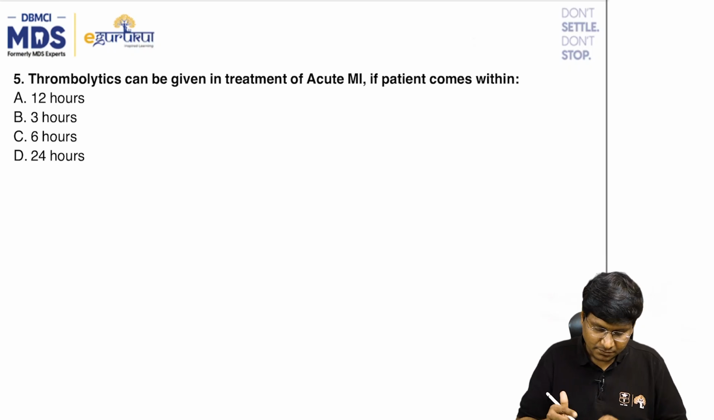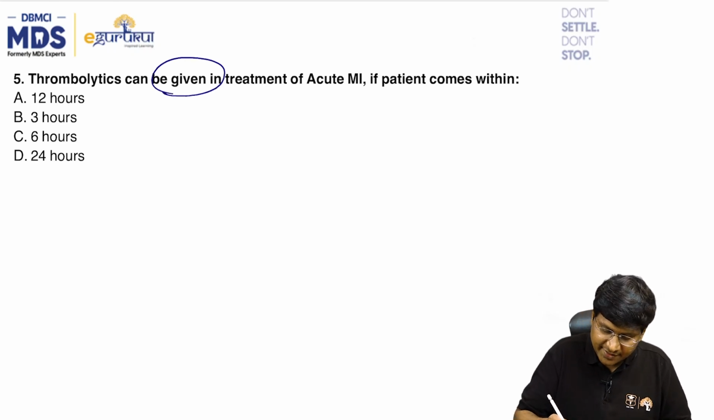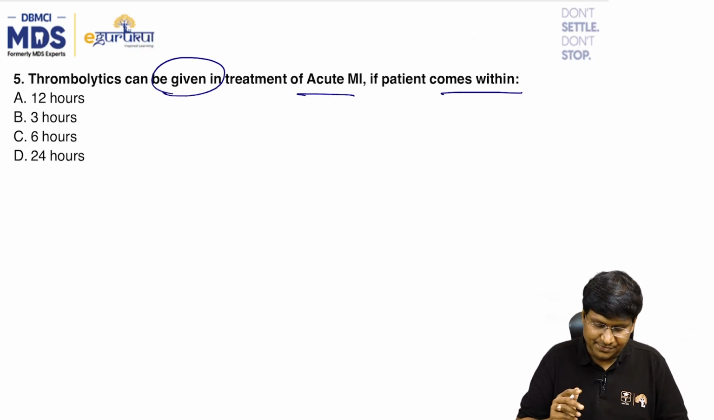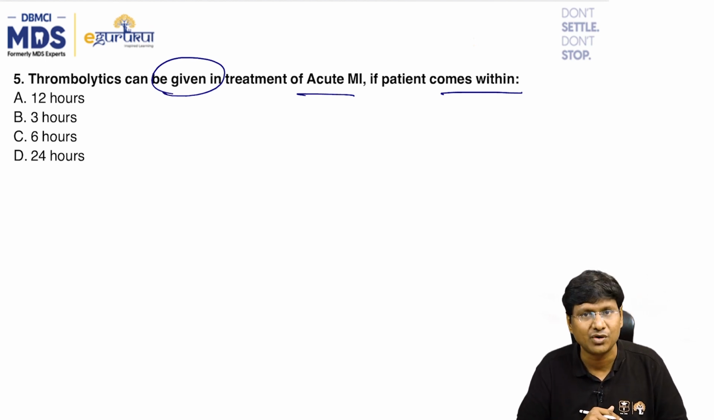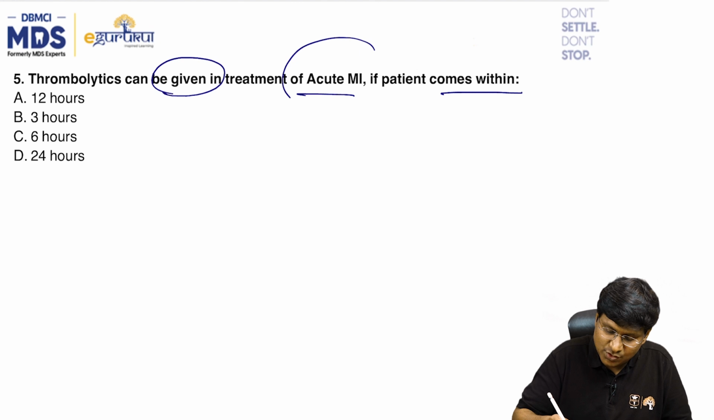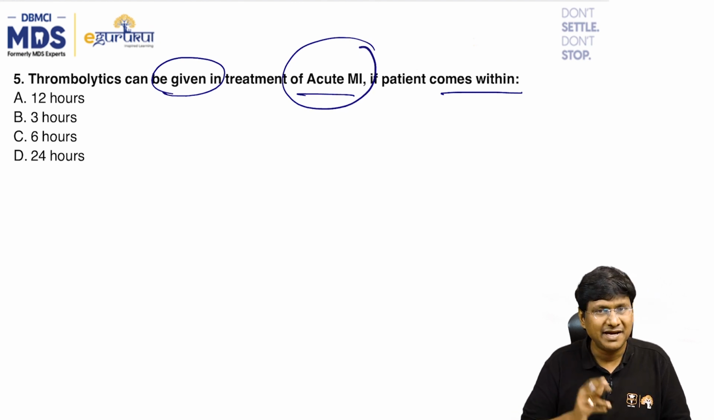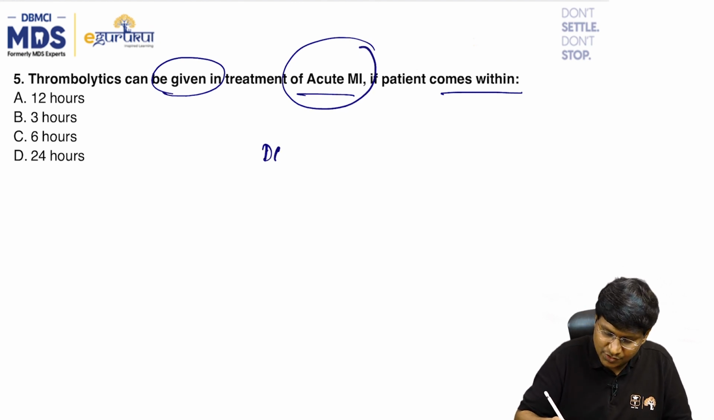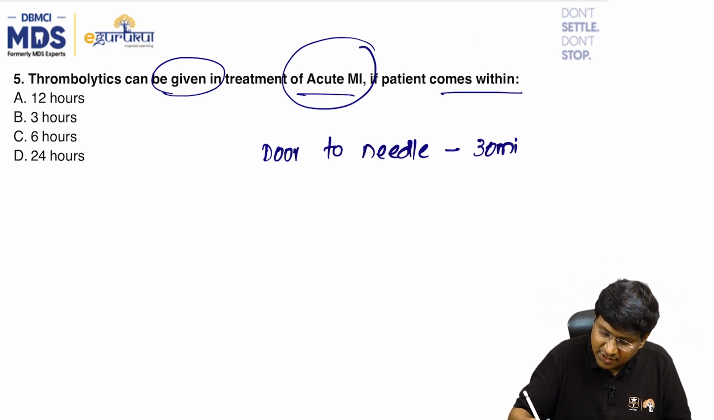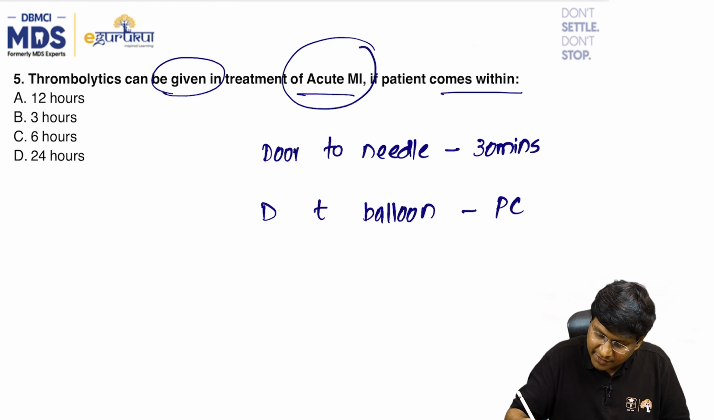Next question. Thrombolytics can be given in the treatment of acute MI if the patient comes within 12 hours, 3 hours, 6 hours, or 24 hours. Now, in case of acute MI, we have two important terminologies. One is door to needle time. Door to needle time is the time for thrombolysis. This is around 30 minutes. Then we have door to balloon time. Door to balloon time is the time for the percutaneous coronary intervention. So this is around 90 minutes.